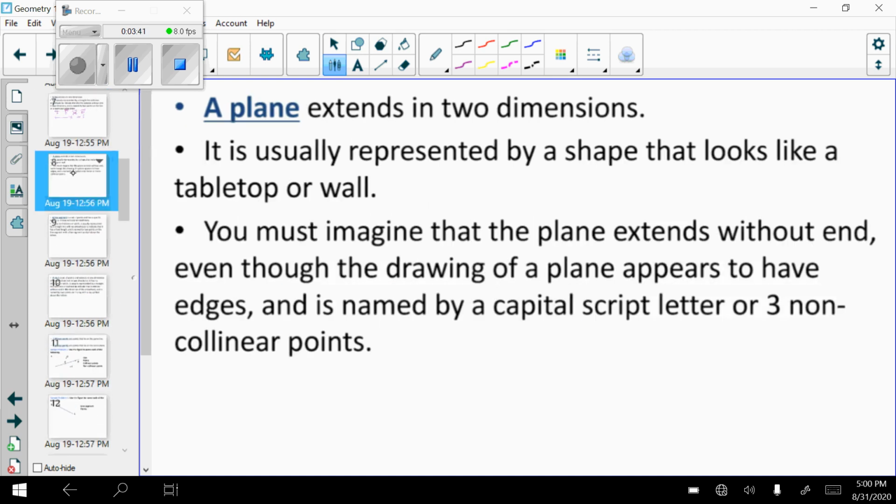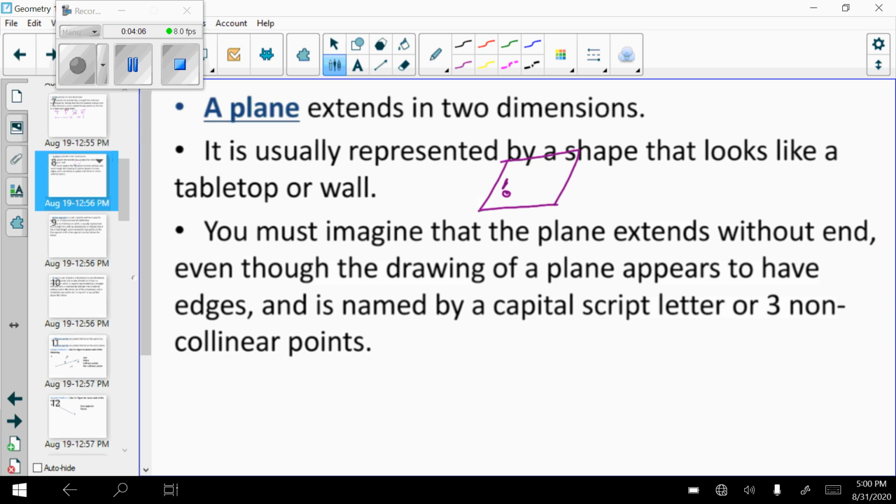Next, we have a plane. A plane extends in 2 dimensions. It is usually represented by a shape that looks like a tabletop or wall. So we might draw it like this. You have to imagine, though, that that plane extends without end. So even though when I draw it, it appears to have edges, we need to realize that it continues to go on forever. We name these by 3 non-collinear points.